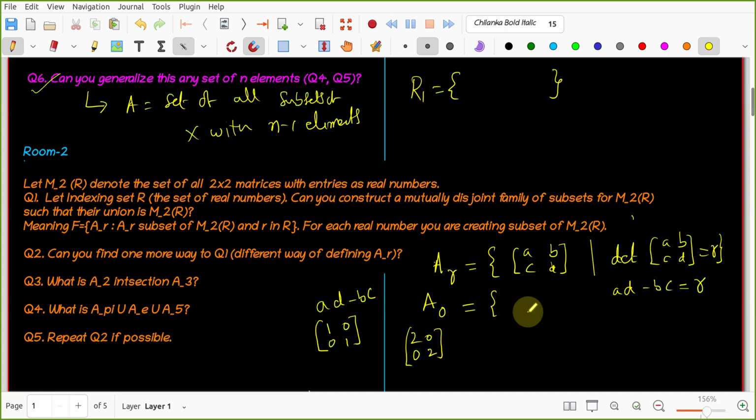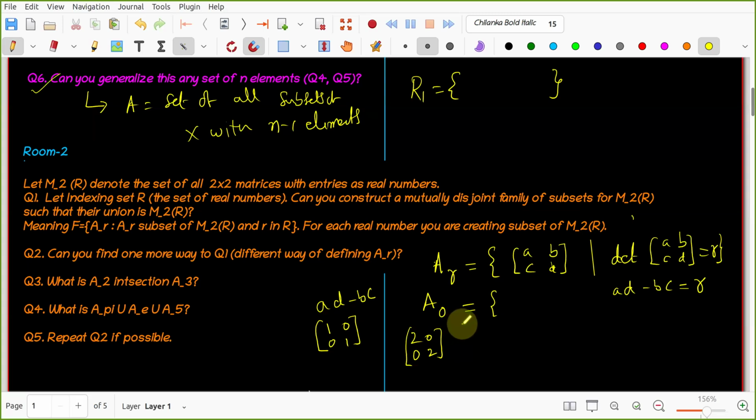Okay, somebody else. What is A0? I am asking what is A0. AR, she told beautifully, is the set of ABCD matrices such that determinant equals R. What is A0? AR contains all matrices with determinant R. What is A0? One of you can tell.